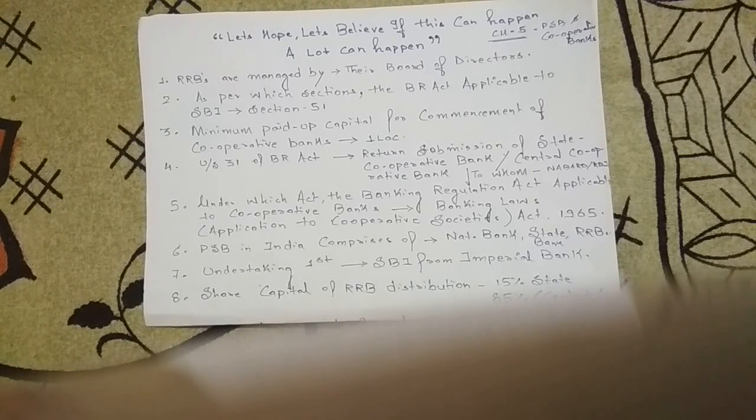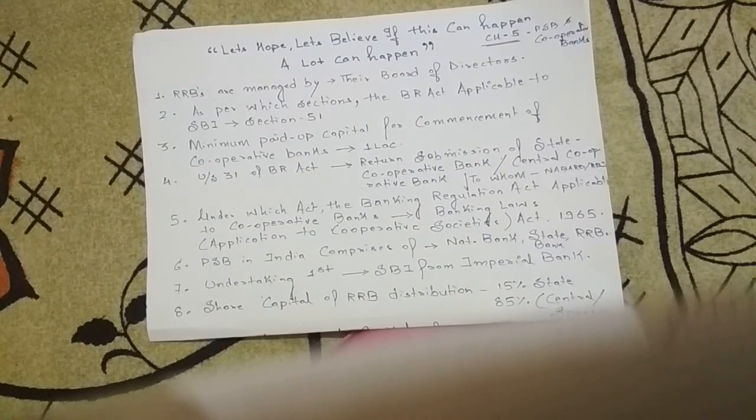The minimum paid up capital for the commencement of cooperative banks is rupees 1 lakh. The next question, under section 31 of the Banking Regulation Act, what is section 31? Submission of returns of the state cooperative bank, central cooperative bank, etc. The submission of the returns that we have discussed in the chapter, the returns of assets, CRR, SLR, lots of requirements, other norms.